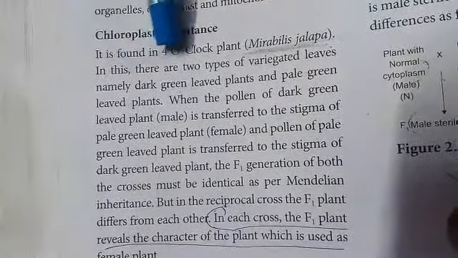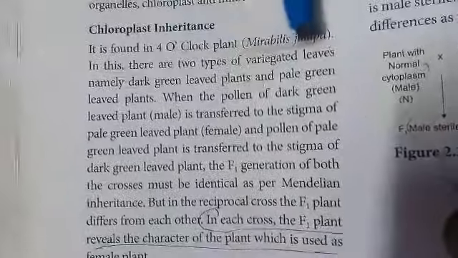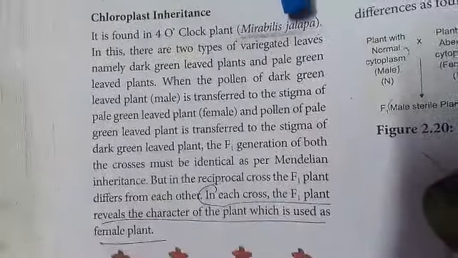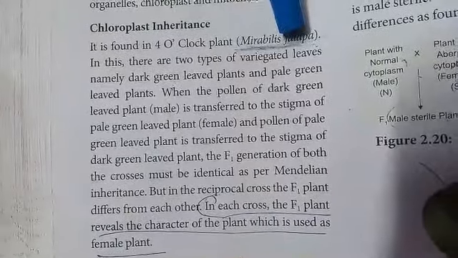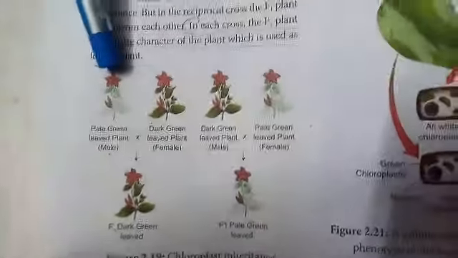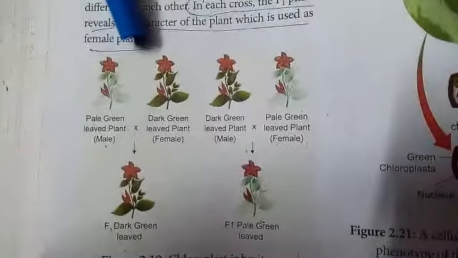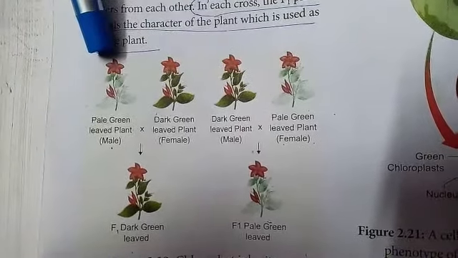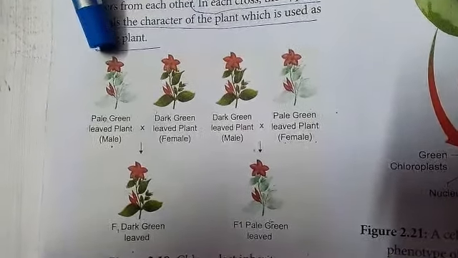There are two types of variegated leaves present in Mirabilis jalapa, namely dark green colored leaves and pale green colored leaves.